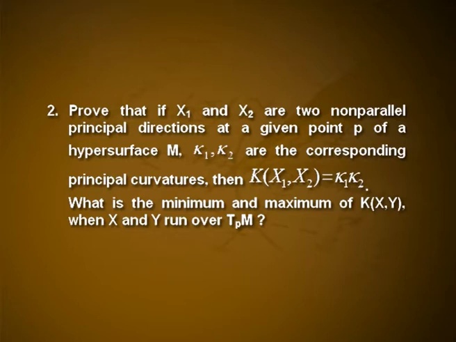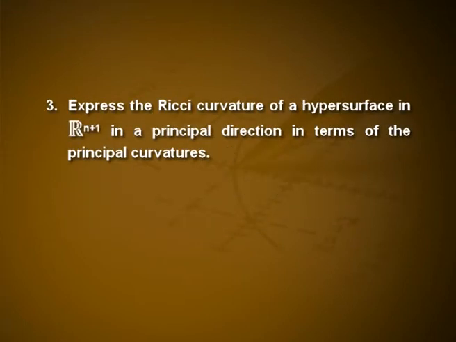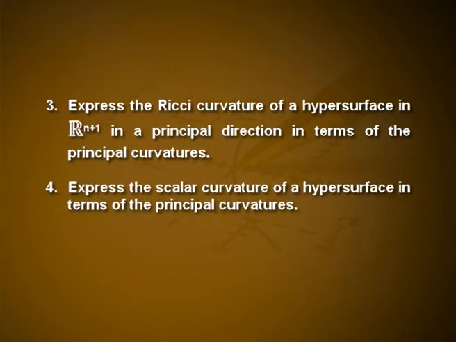Second one, prove that if x1 and x2 are two non-parallel principal directions at a given point p of a hyperspace M, and k1 and k2 are the corresponding principal curvatures, then k of x1, x2 is equal to k1 k2. What is the minimum and maximum of k of xy when x and y run over TpM? Third problem, express the Ricci curvature of a hyperspace in R^(n+1) in a principal direction in terms of the principal curvatures. Fourth one, express the scalar curvature of a hyperspace in terms of the principal curvatures.